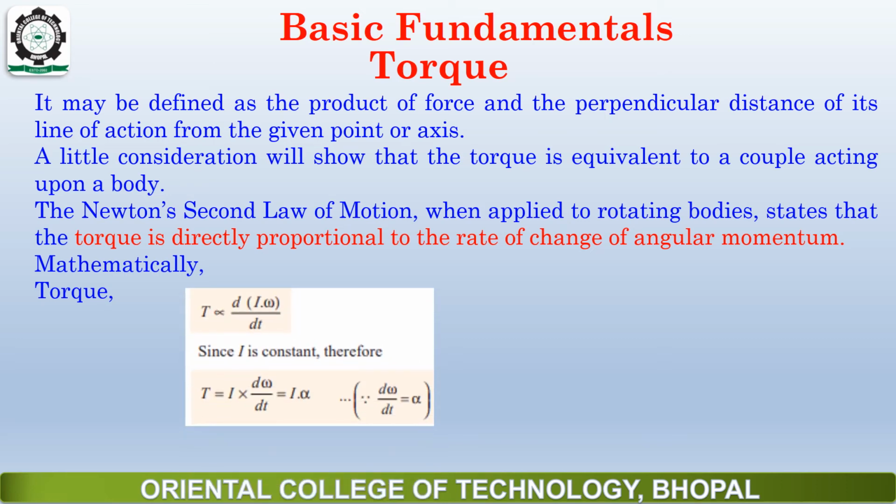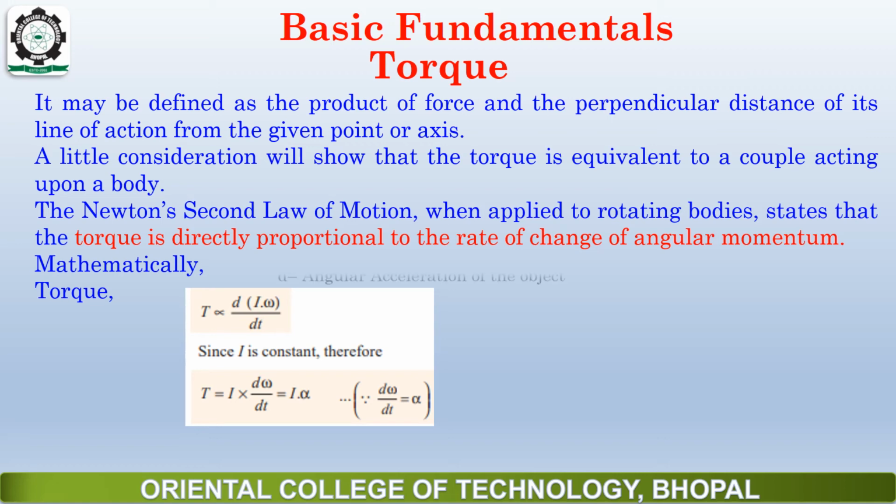Mathematically, torque is equal to what? Rate of change of angular momentum. Angular momentum is what? I into omega. I is the moment of inertia, and omega is the angular velocity. So when we apply Newton's second law to the formula of torque, we get I into alpha.